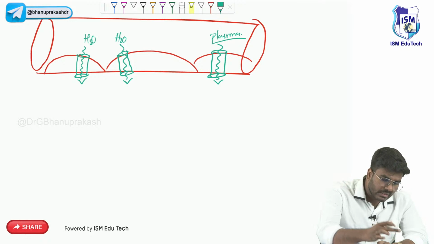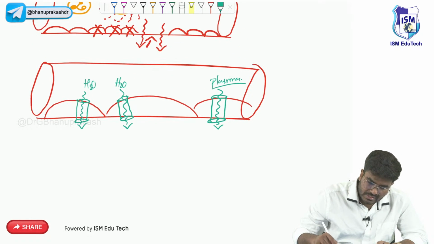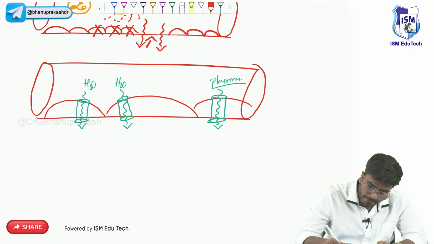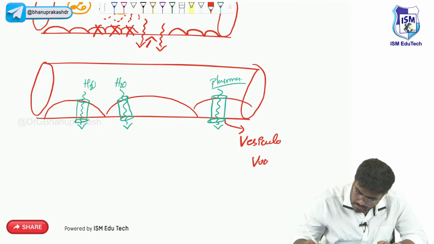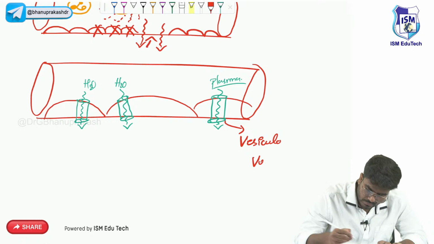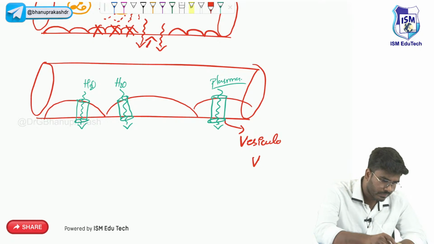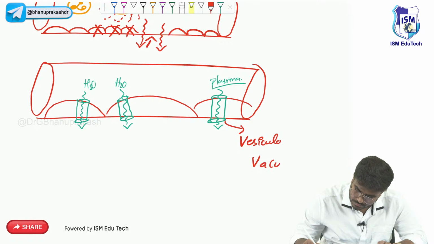I want you to know, the name of this protein is called the vesiculo-vacuolar organelle.